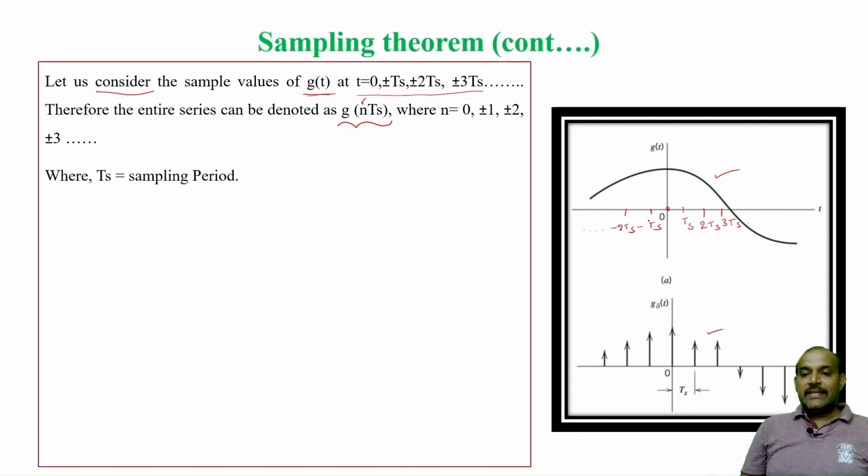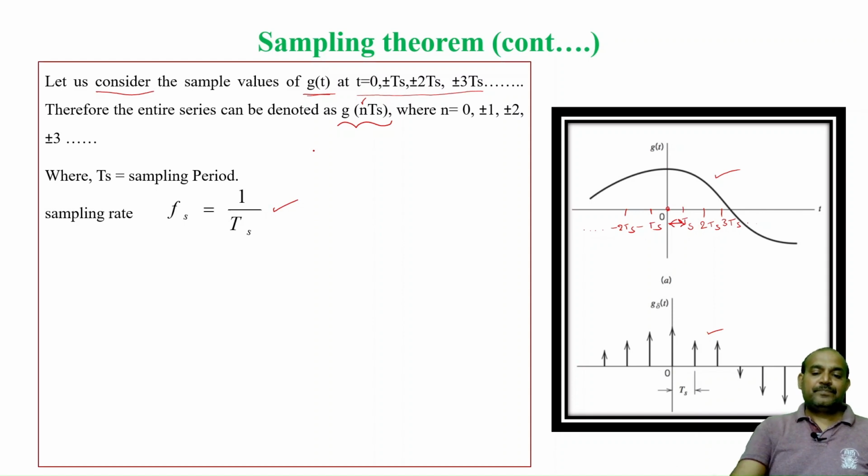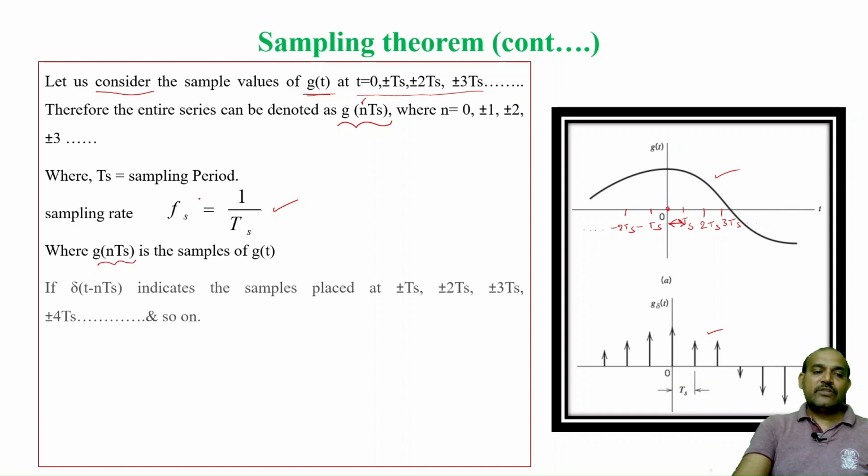Here Ts is the time interval between two samples, also called the sampling period, and the sampling rate or sampling frequency is its inverse, that is fs equals 1 by Ts. All the samples g of nTs are called the samples of g of t.